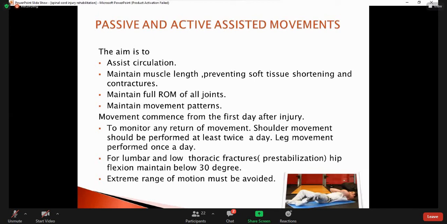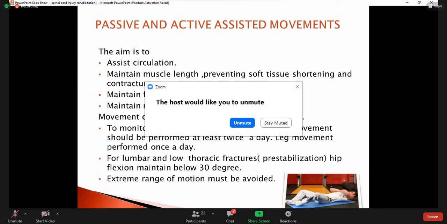If we are doing passive exercises, it means that the patient has a complete paralysis in which the patient is unable to move the limbs. When active assisted exercises are concerned, if the patient has a muscle grade 2, that patient can do the range of motion till mid-range, and after that, the therapist or the caregiver can complete the range.